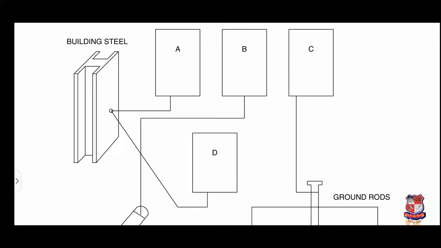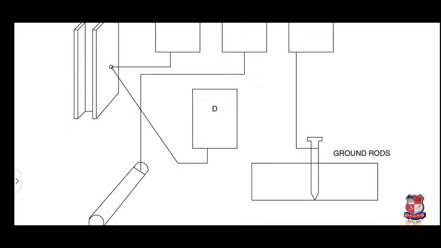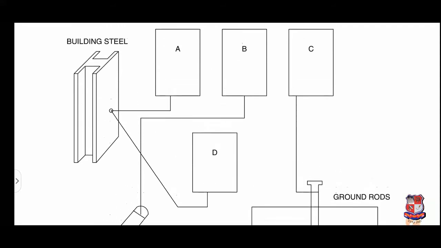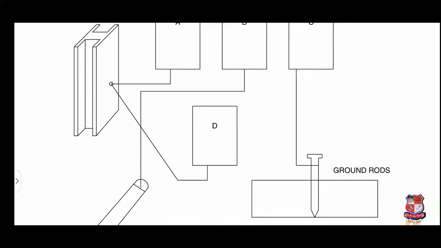That means the transformer or any other big equipment or motor is separately connected to the building steel, which is a common reference point. Suppose this one is connected to the ground rods, this one is connected to the cold water pipe, and B is connected to the cold water pipe. So this is multi-point grounding, meaning our grounding point is not the same for all the equipment.